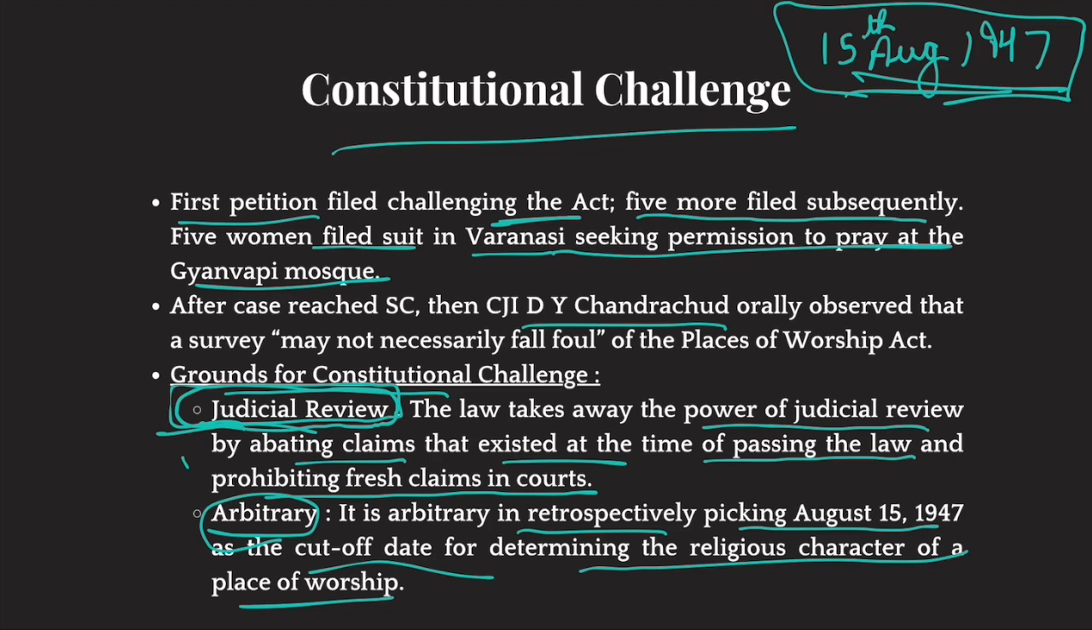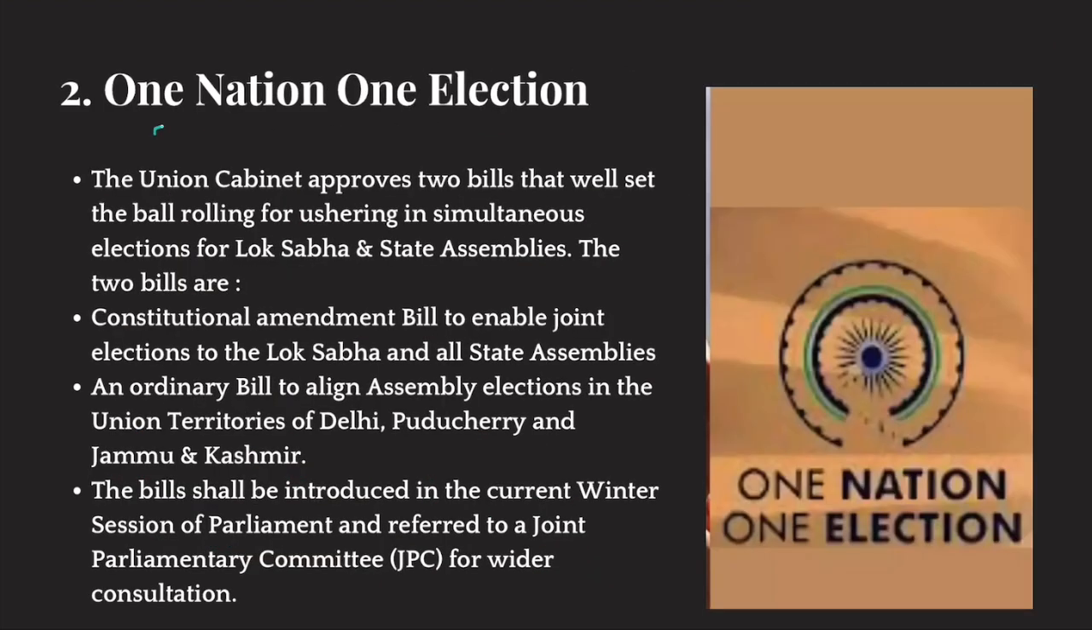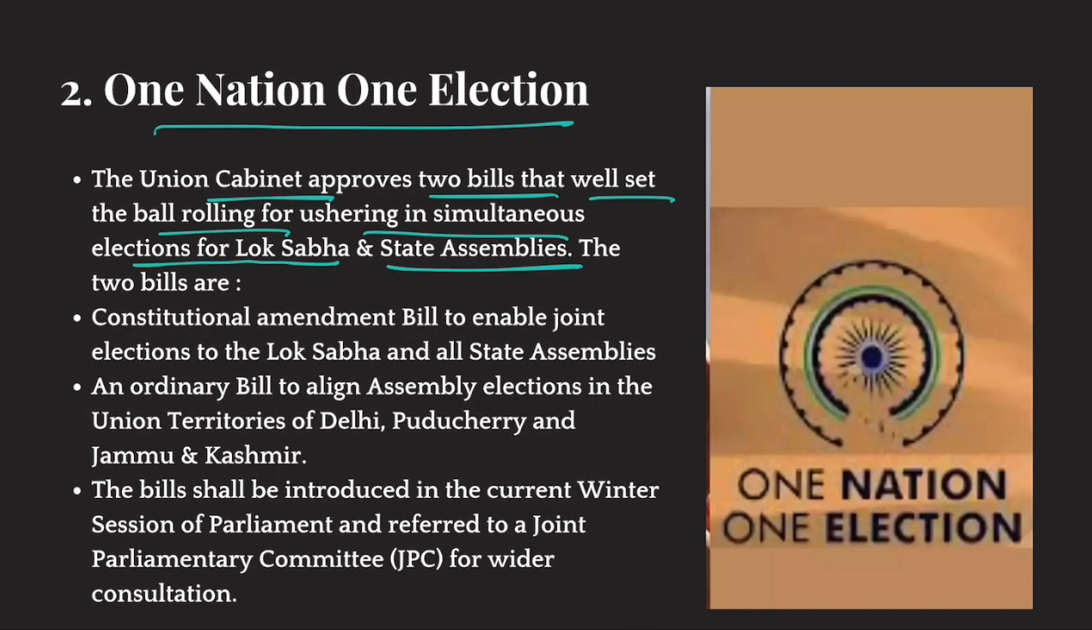Now let's move on to the second topic of the day, which is one nation, one election. The Union Cabinet approves two bills that will set the ball rolling for ushering in simultaneous elections for Lok Sabha and state assemblies. We all know that the current government wants simultaneous elections for the center as well as states. Currently, state elections happen on a different date than central elections, but the government feels that it wastes a lot of public money and a lot of time. Therefore, simultaneous elections should be the case.